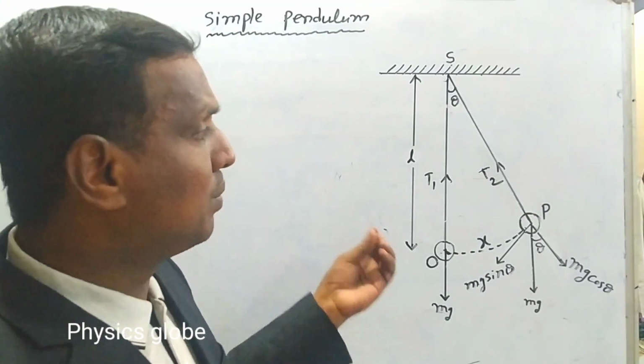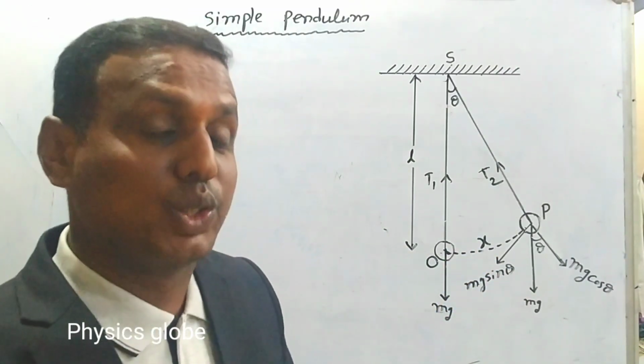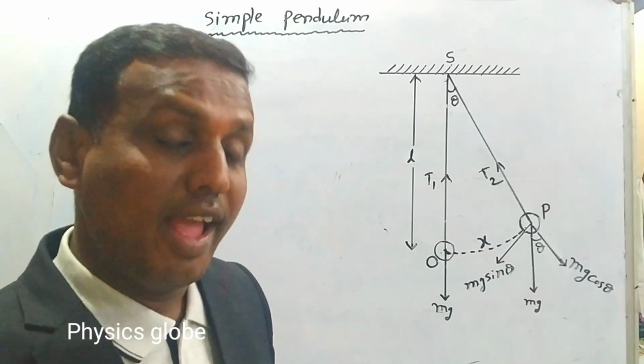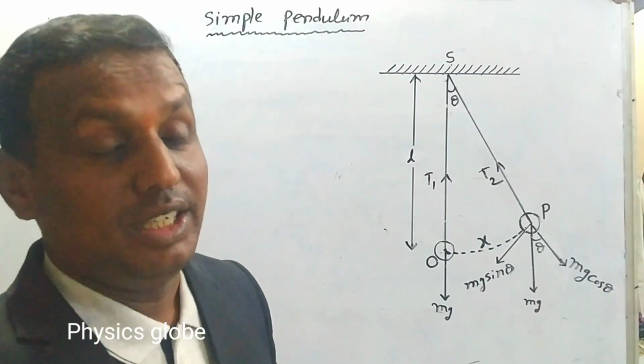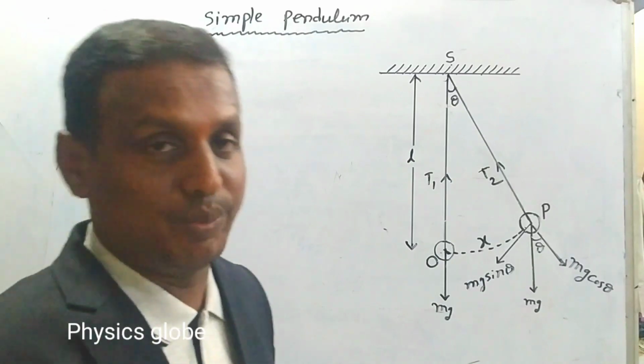Okay. Now see here. What is our aim? What is the question here? Show that the motion of simple pendulum is simple harmonic and hence derive the expression for its time period. This is the question. Now I am going to explain the answer here.